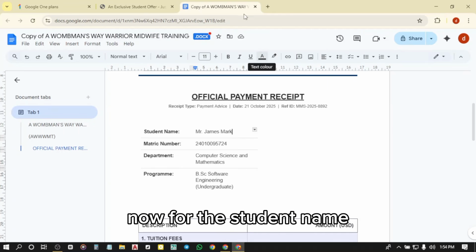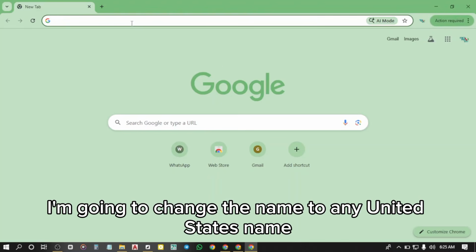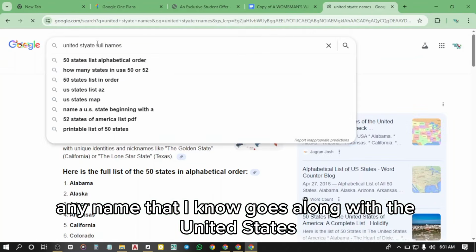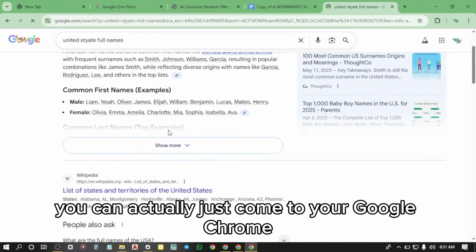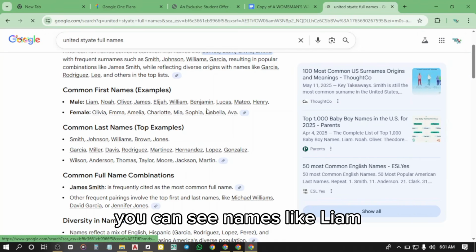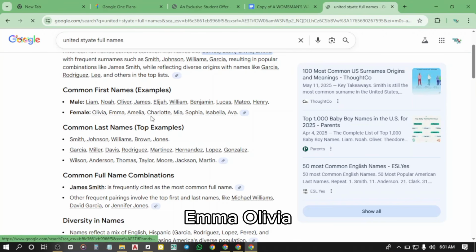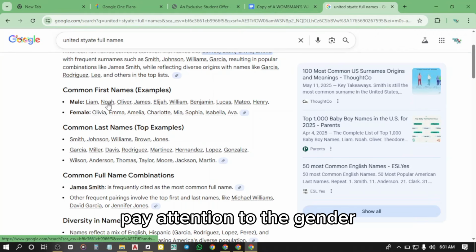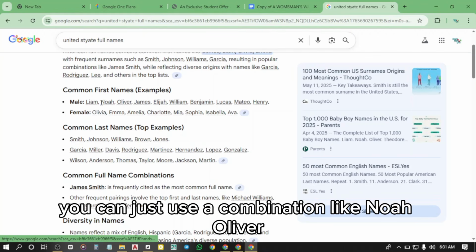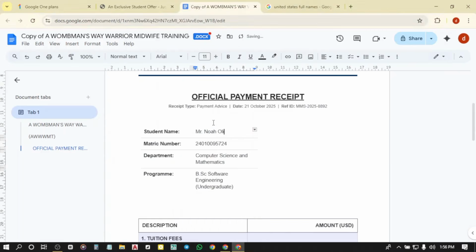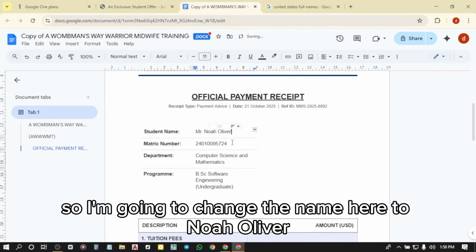Now, for the student name, I'm going to change the name to any United States name. Any name that I know goes along with the United States. You can actually just come to your Google Chrome browser and search for United States names or United States full names. You can see names like Liam, Noah, Oliver, Emma, Olivia. You can just use a mixture of the names. Pay attention to the gender. You can just use a combination like Noah Oliver. I'm using this particular name right now, Noah Oliver. So I'm going to change the name here to Noah Oliver.